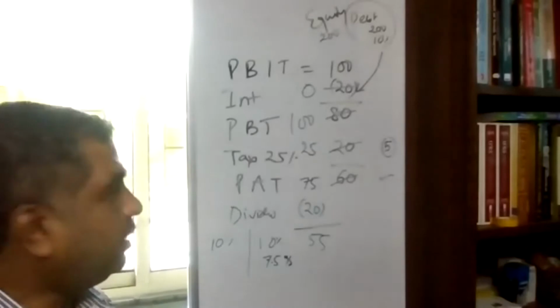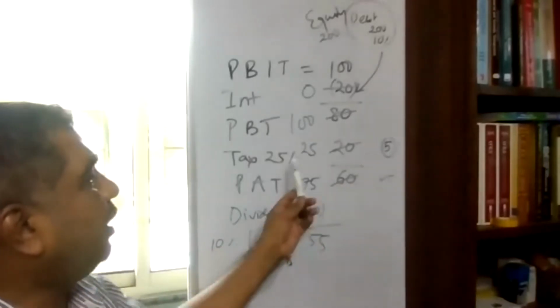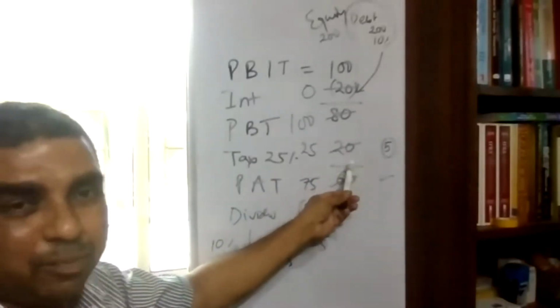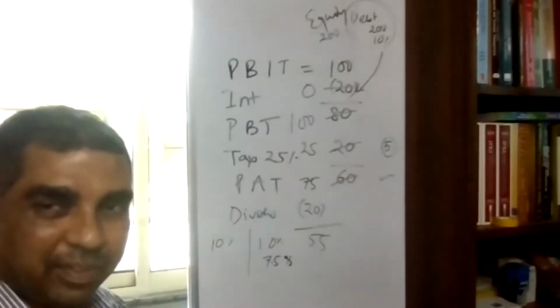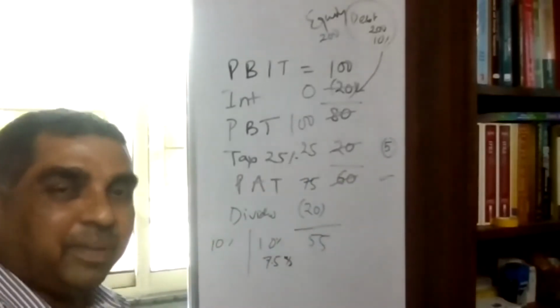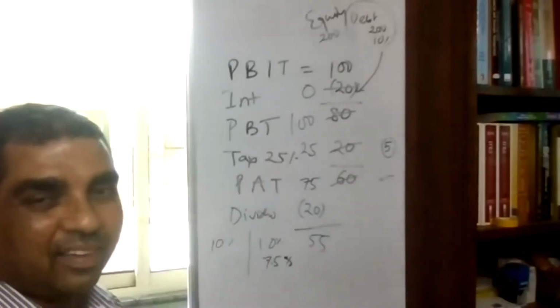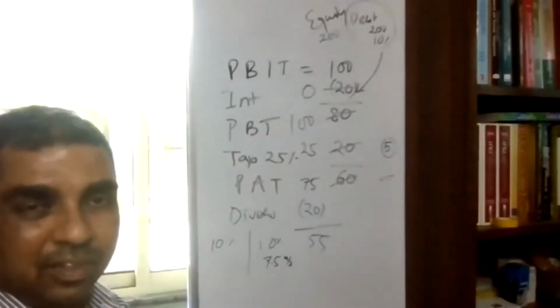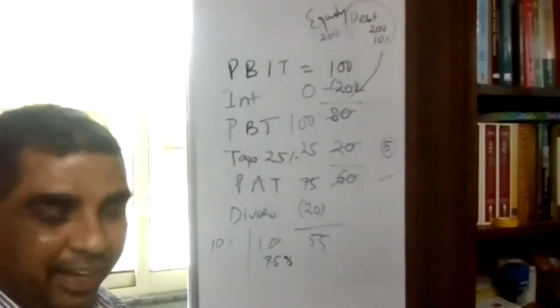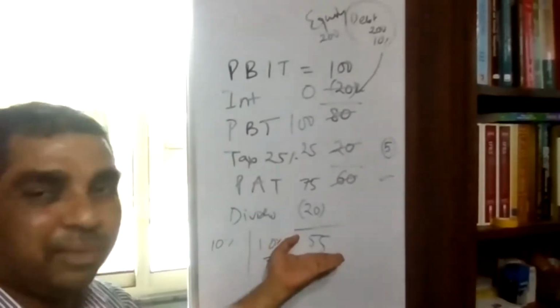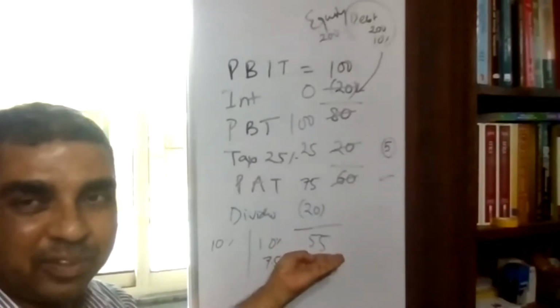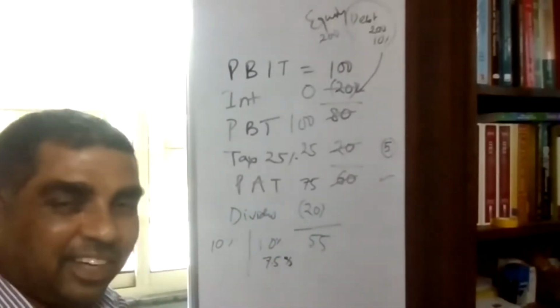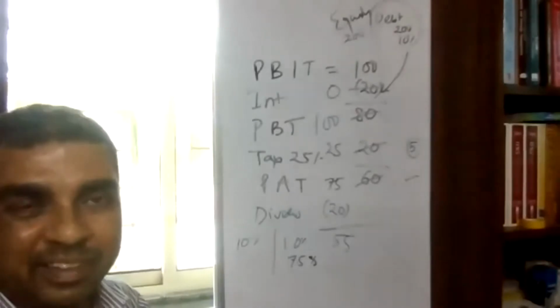Why did this happen? Because in case of debt, we are paying less tax. We are paying here 20 rupees, here we are paying 25 rupees. That means by doing this simple change in the capital structure, shifting from equity to debt, the company is able to maximize the value to the extent of 5 rupees. Are you understanding this example, or do you have any query?